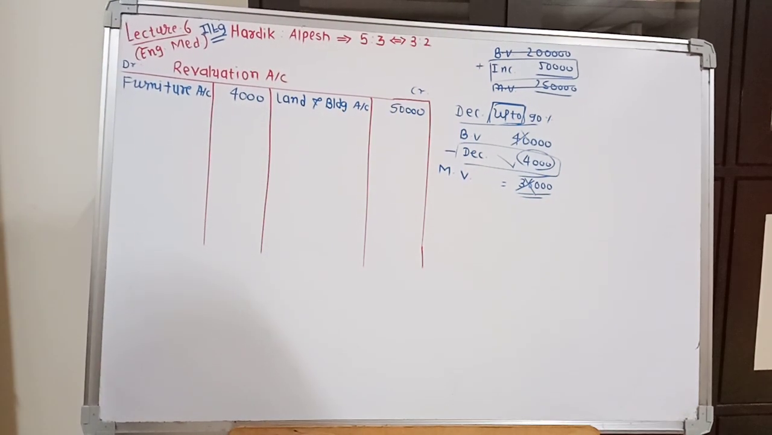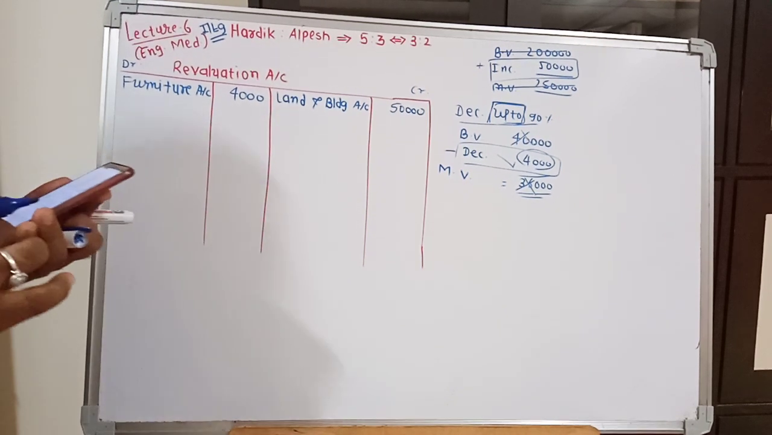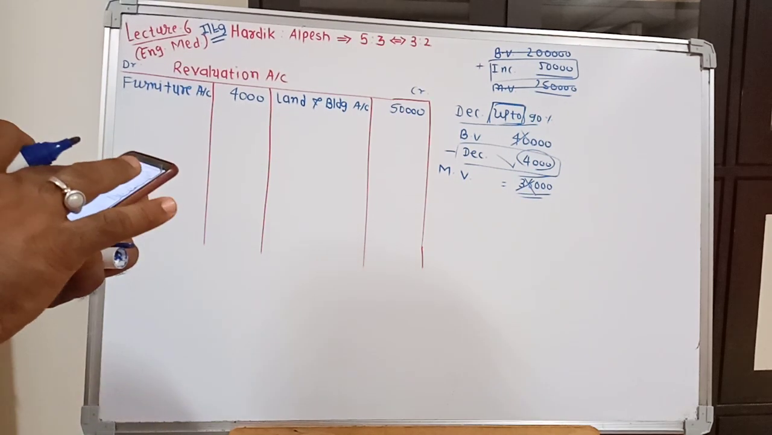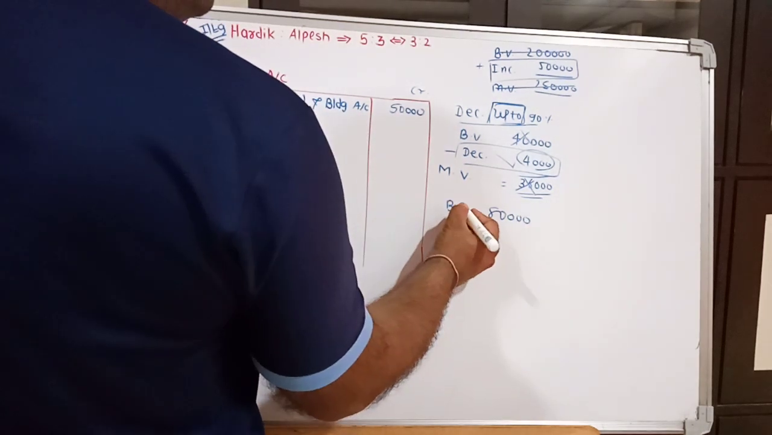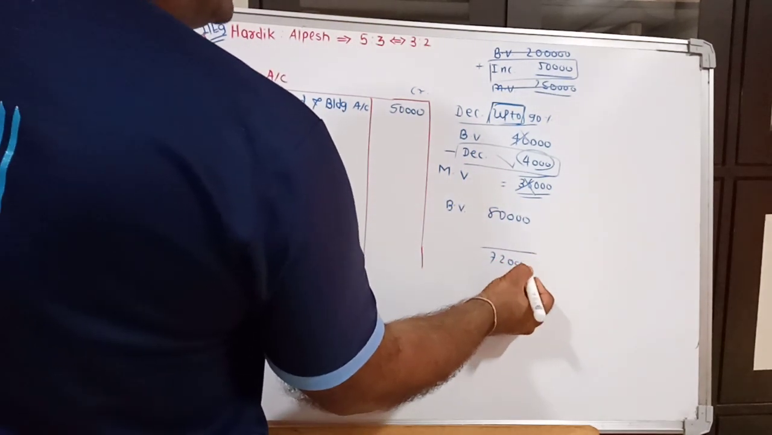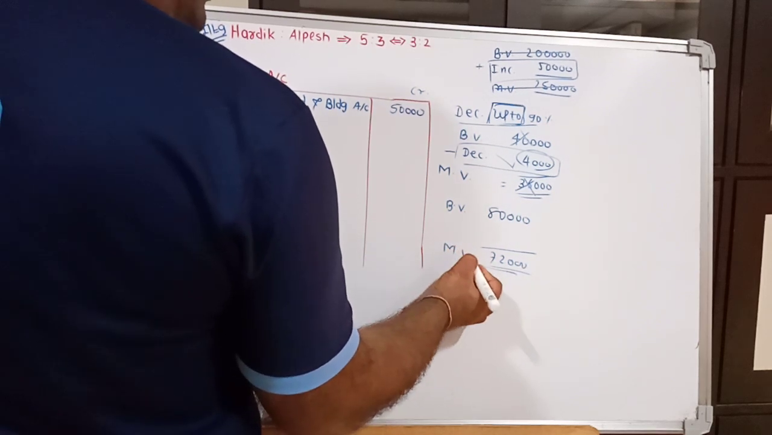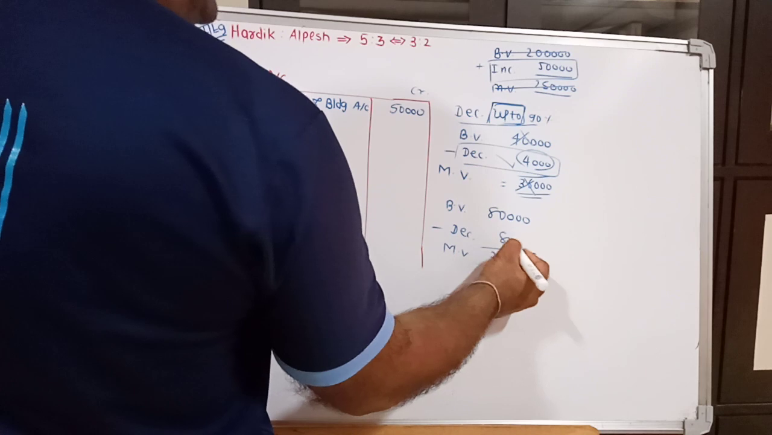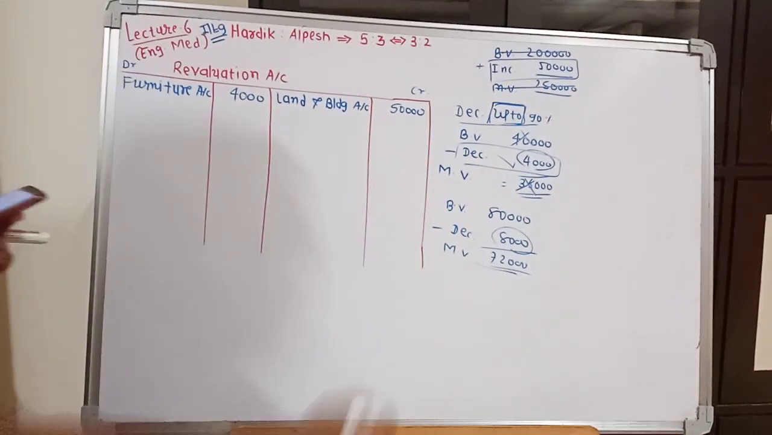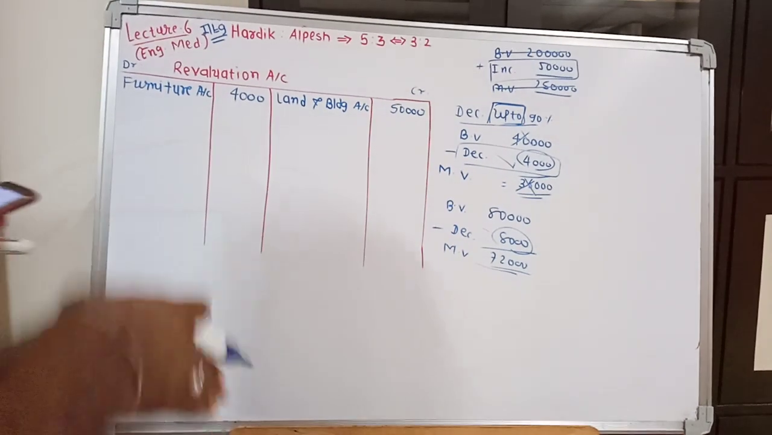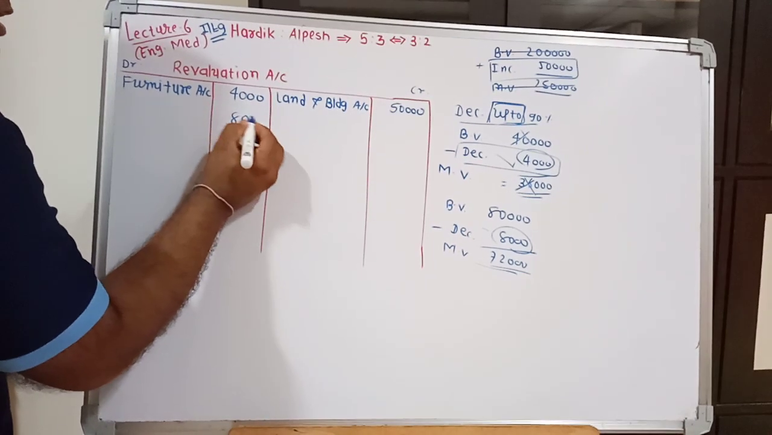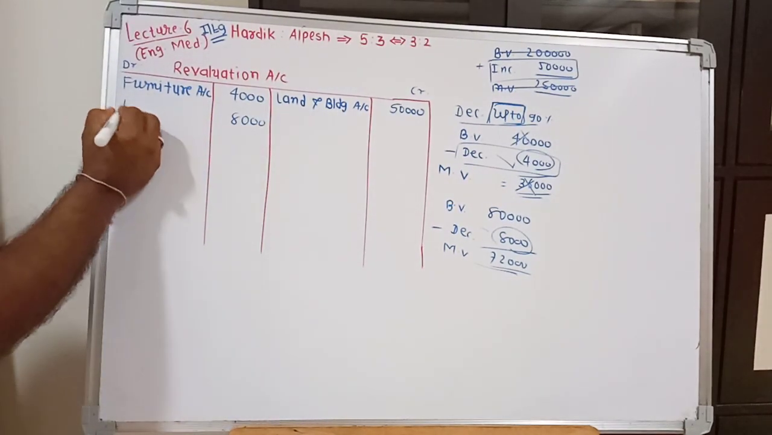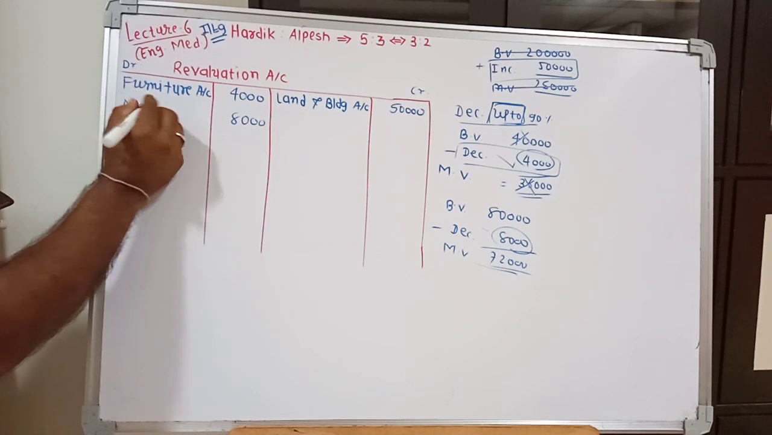Next, adjustment number 3. This is regarding machinery. Market value of machinery is 72,000. See, the book value of machinery is 80,000. Market value is 72,000. It means decreased value is 8,000, and the asset decreased, it means our loss. So it is to be recorded on debit side of revaluation account, and here we have to write machinery account.